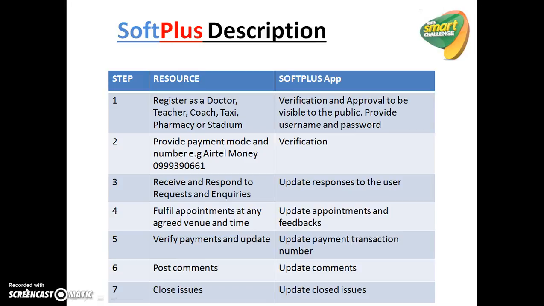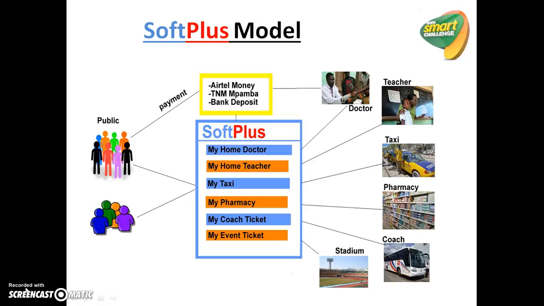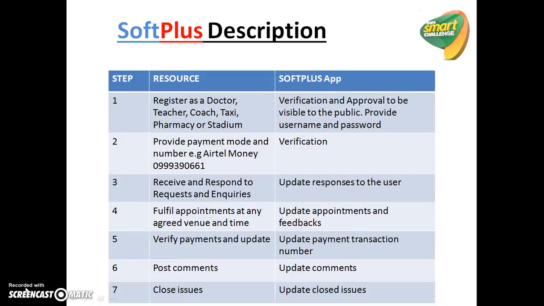How does it work? Let's start with the resource. When we say resource, we mean those people to your right: the doctor, the teacher, the taxis, the pharmacist, the coach. These people are supposed to be registered in your system. While you, as a user, are on the left side where there is the public. Those are the users. So we'll start with the registration of the resources. These guys on the left.